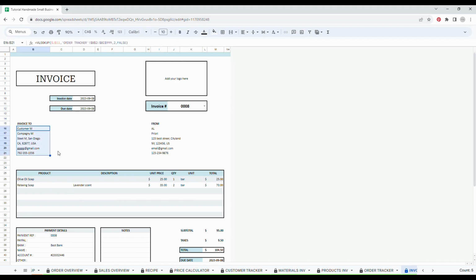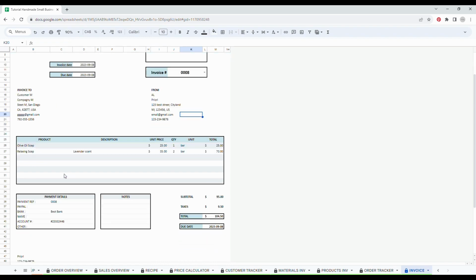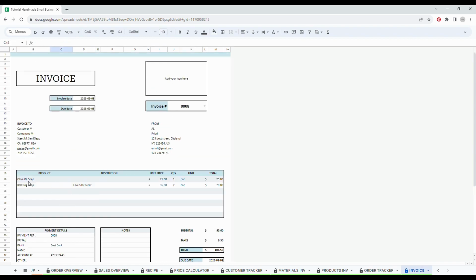This is customer M. I have all his information from the customer tracker. All my information are here and it's from the order setup. Same thing for my payment details. Everything is automated. And as you can see, we can see exactly what this customer bought: the olive oil soap and the relaxing soap. And as you can see, the description that I wrote appears here.